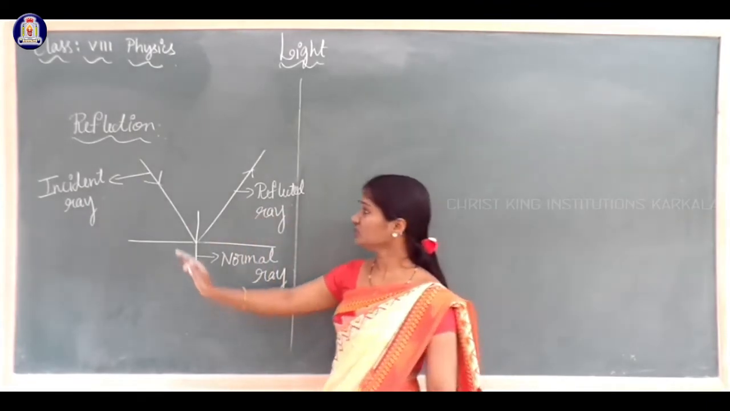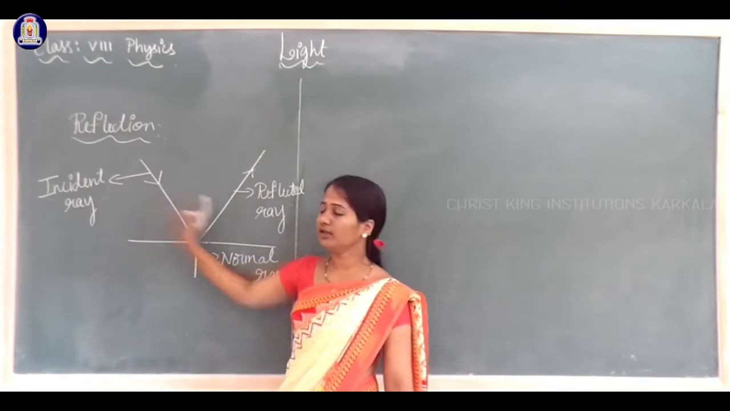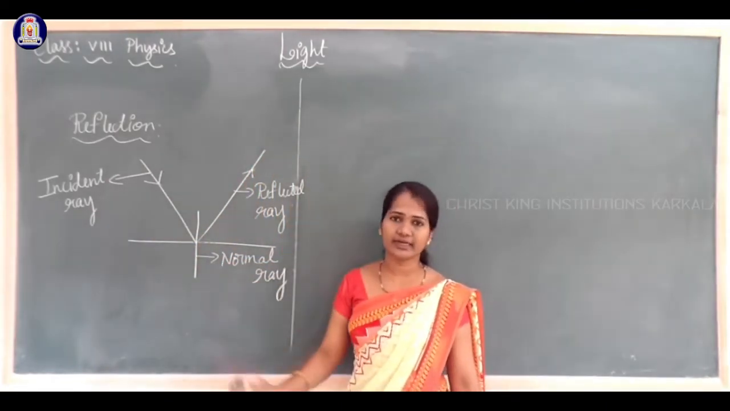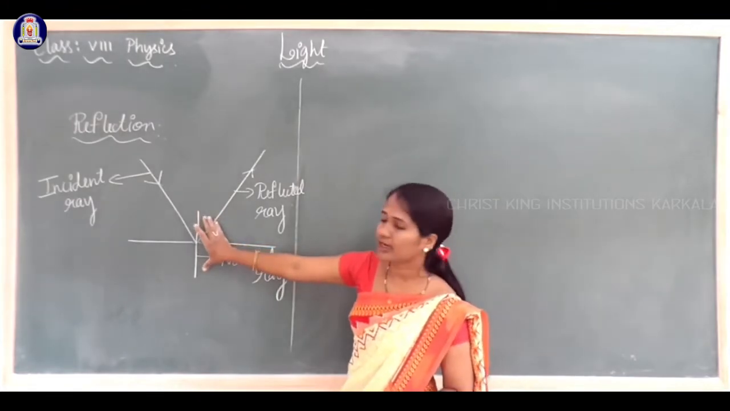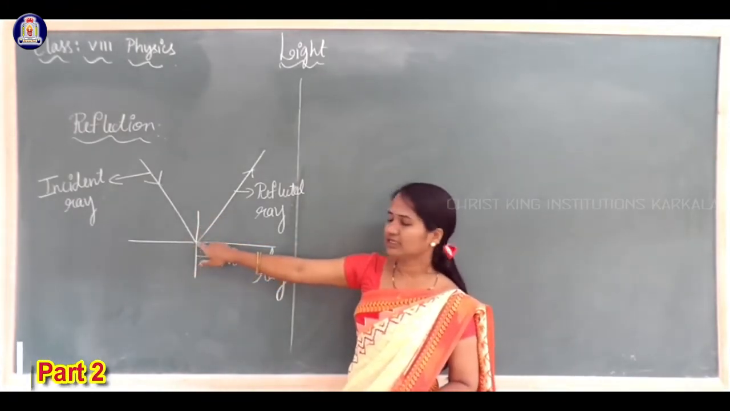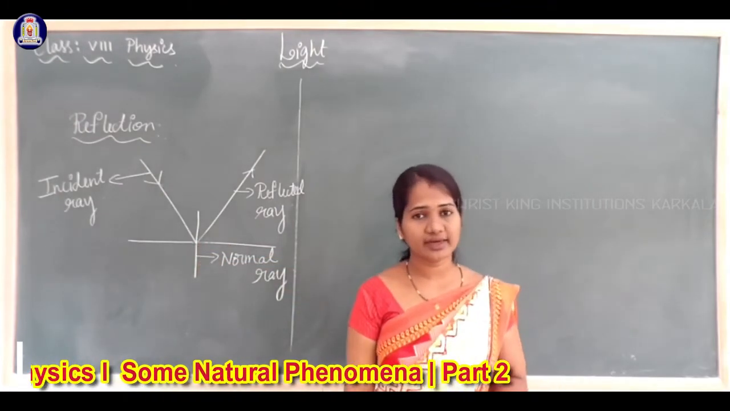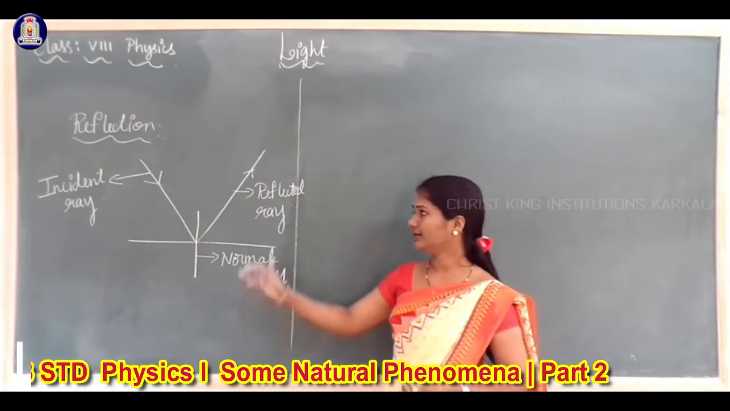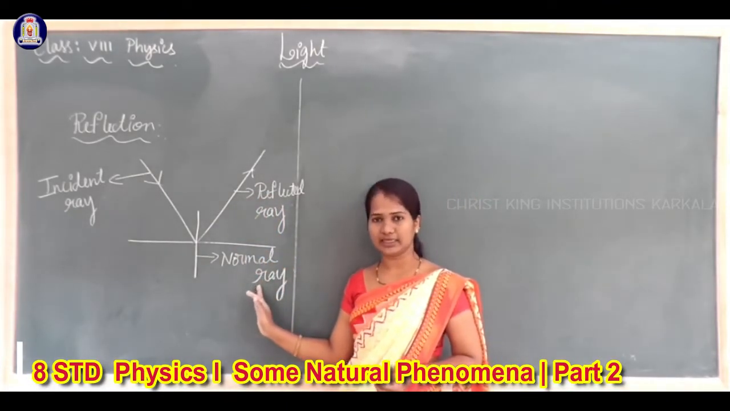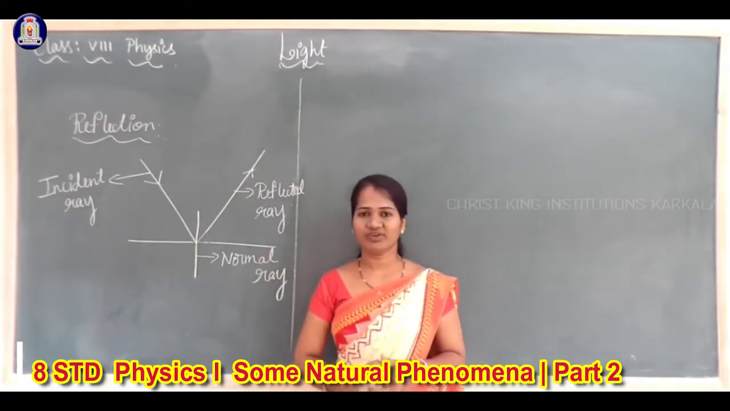The light which falls on the surface is called the incident ray. The light which gets reflected is called the reflected ray, and the perpendicular line drawn at the point of incidence is called the normal ray. So the reflected ray, incident ray and normal ray are the three rays mainly used to study the laws of reflection.